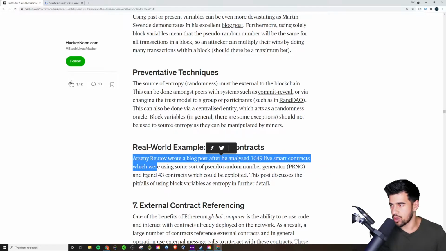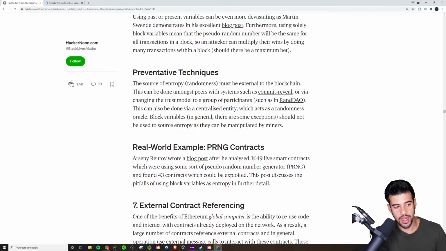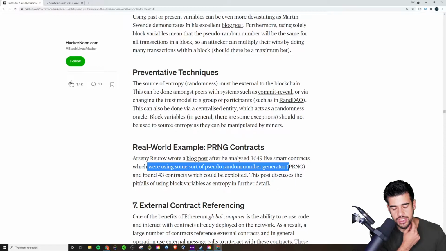If you're not familiar with entropy, the way they calculate that is just with a massive sample size, to determine if there's any kind of pattern, or is it truly random? Is the value generated truly random? So it involves analyzing a bunch of samples. That sounds like what they're doing here, looking at contracts using some sort of pseudo-random number generator, and found 43 contracts which could be exploited.